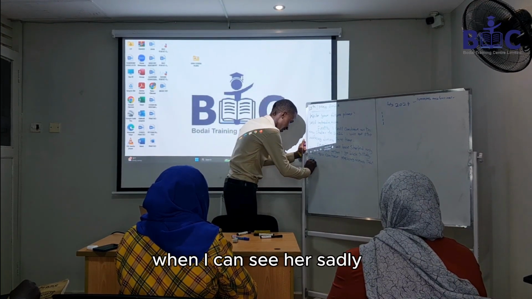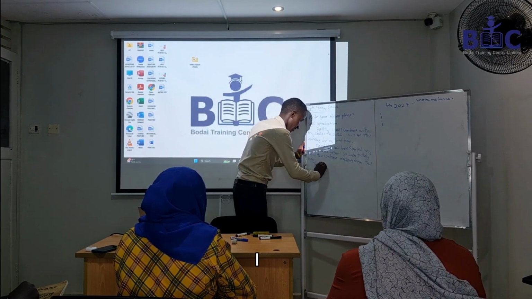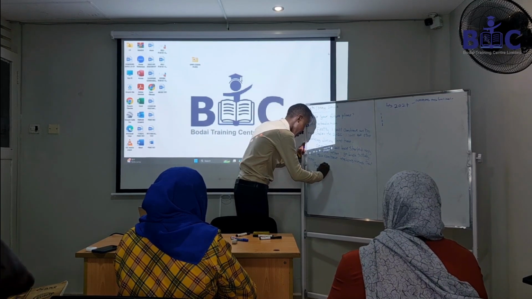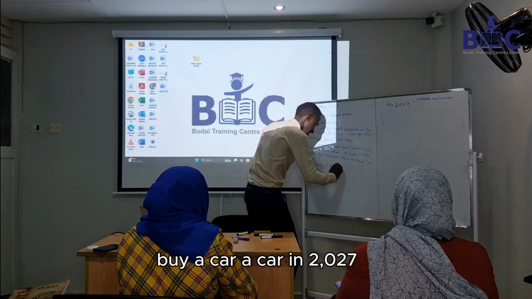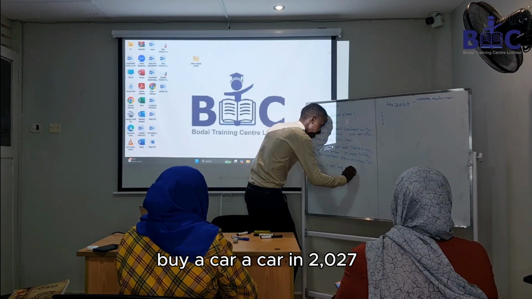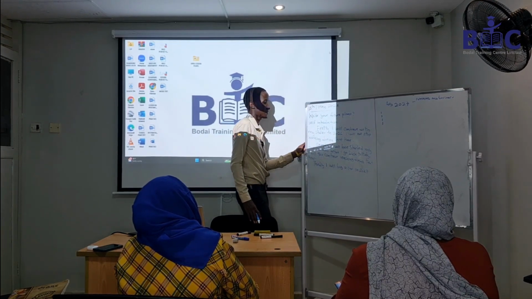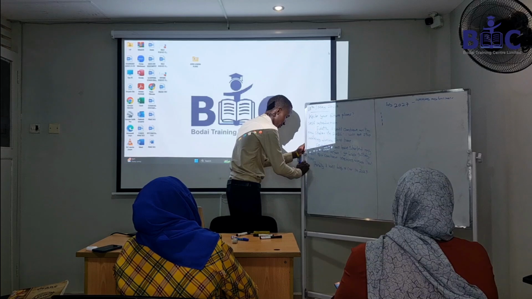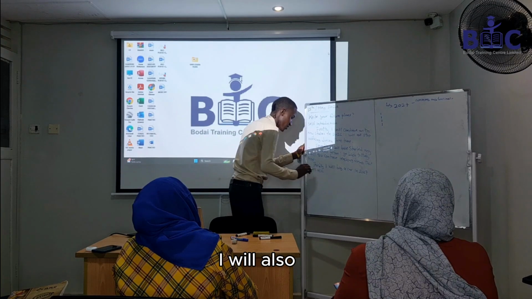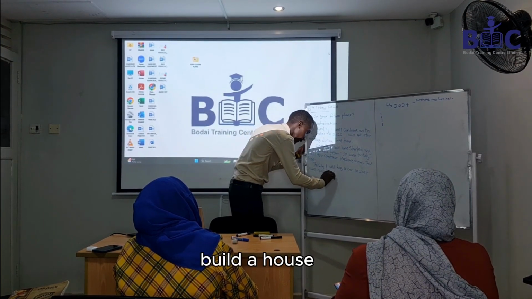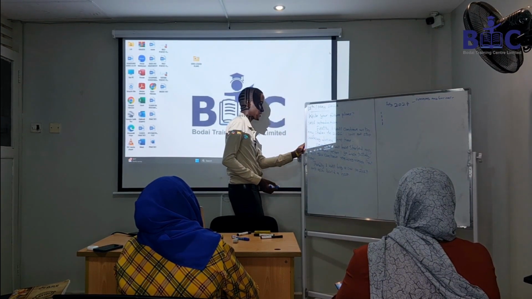Then I can say, thirdly, I will buy a car in 2027. I will also build a house.